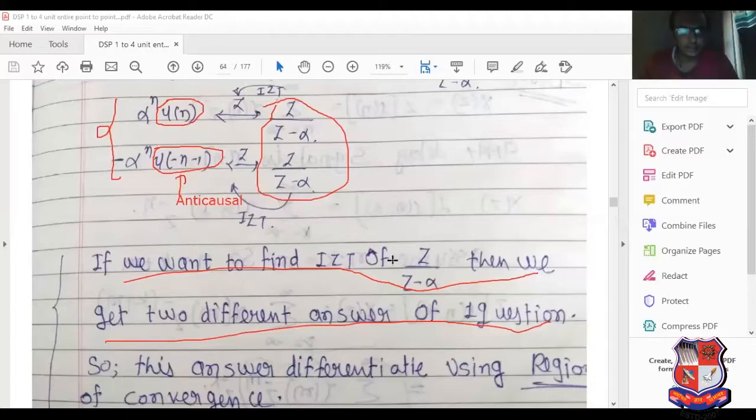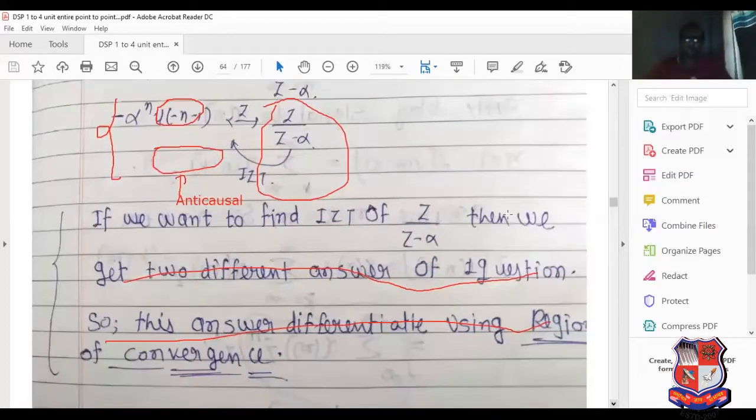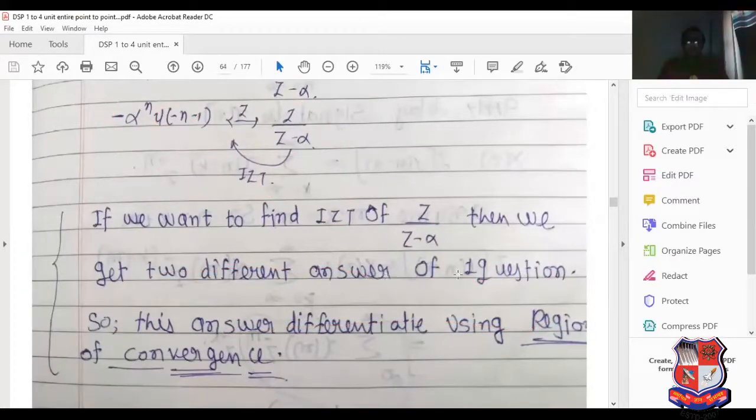So what is the main point? If you want to find the IZT of z upon z minus alpha, then we get two different answers. For z upon z minus alpha, alpha raised to n u of n is correct, and another answer, minus alpha raised to n u of minus n minus 1, is also correct. But how to differentiate them? Differentiate with the help of ROC.